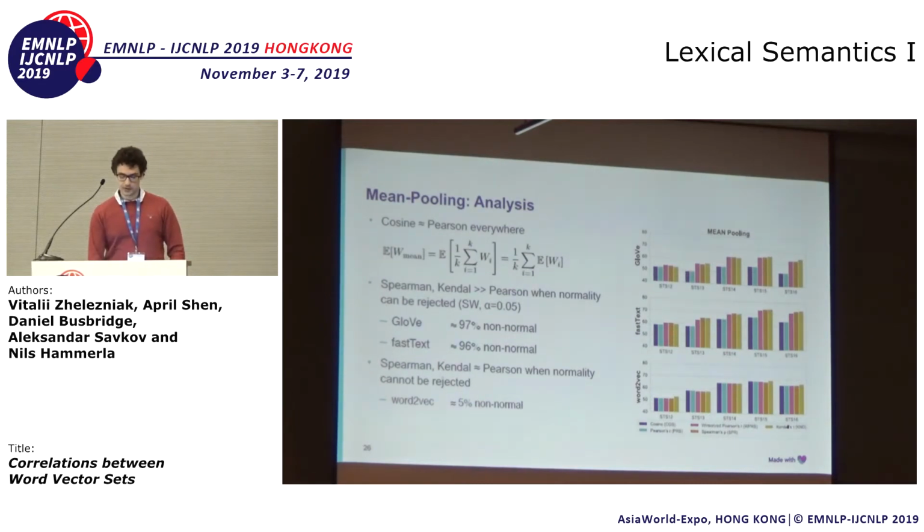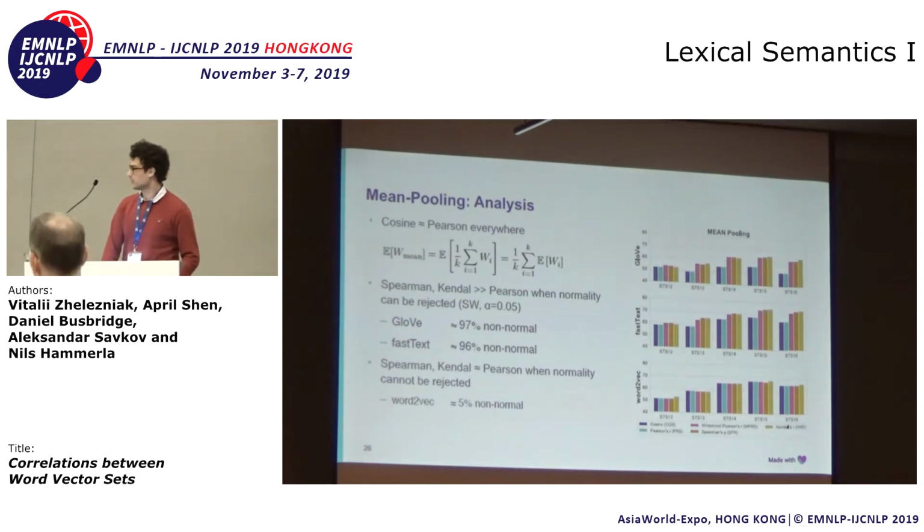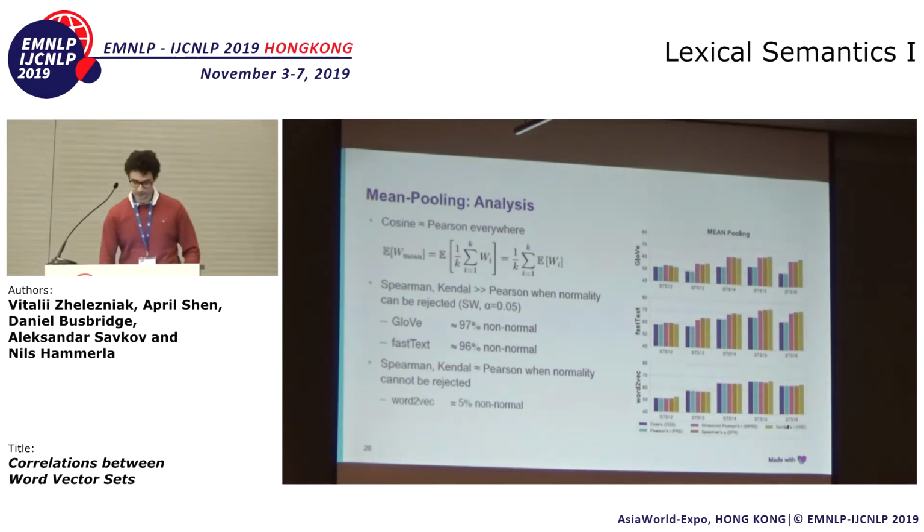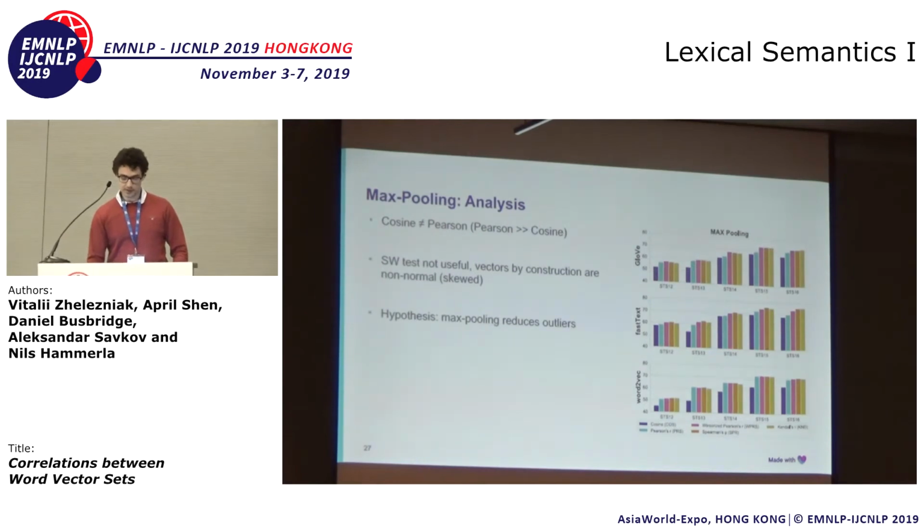However, when word vectors are not normal, such as GloVe, where 97% of them are not normal, and for fastText about 96% not normal, Spearman and Kendall significantly outperform Pearson and cosine similarity. But for word2vec, most of them seem normal. So there really is no difference for word2vec. You can use any of those similarity measures. It doesn't really matter.